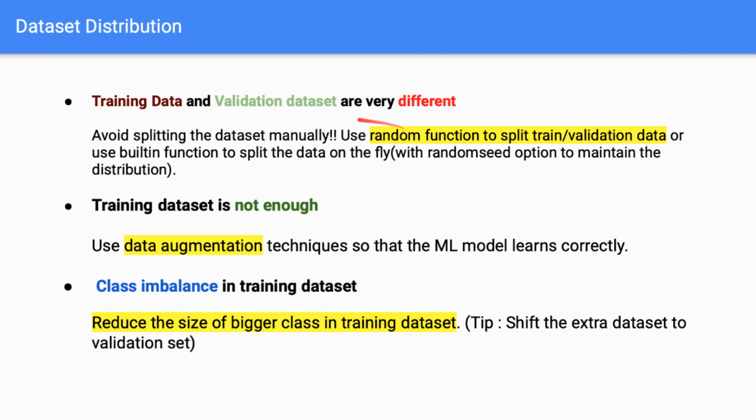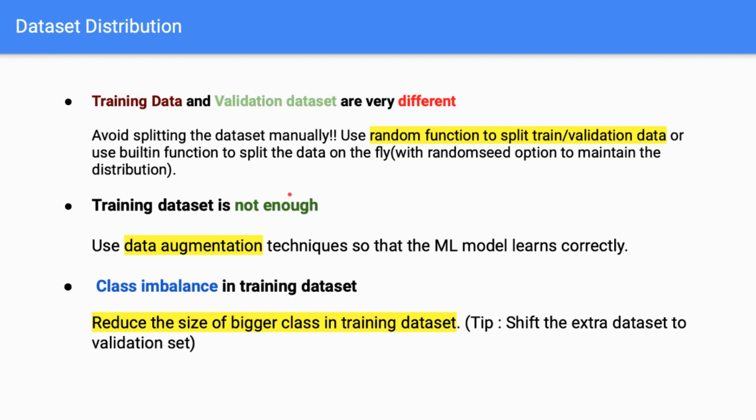To combat this, you can use random functions to split the datasets, or if you are storing it in folders, you can use Python's random function to randomly split the training and the validation dataset. Or if you want to do it on the fly, you can use built-in functions in sklearn or even Keras. And if you are using a random seed, you have the added advantage that your validation dataset remains the same throughout. This will help you when you're making tweaks in your training model, so that when you're testing, the same data remains all the time.